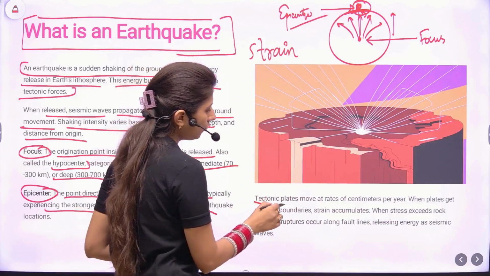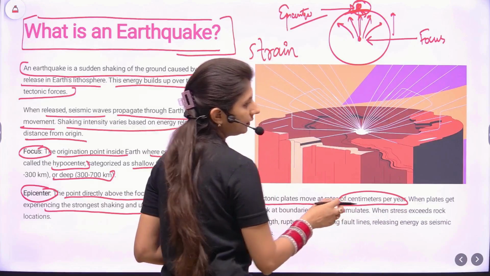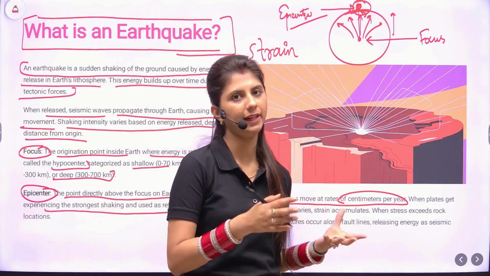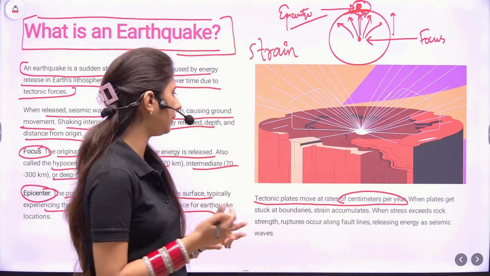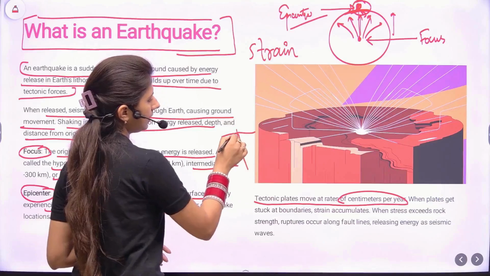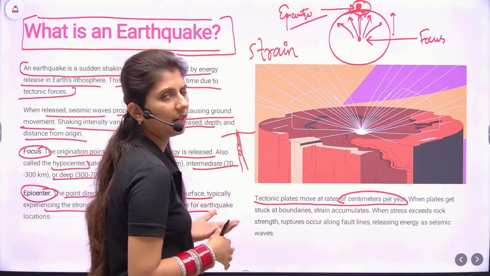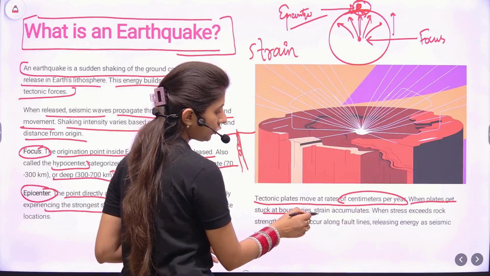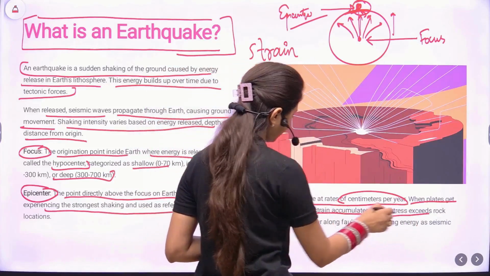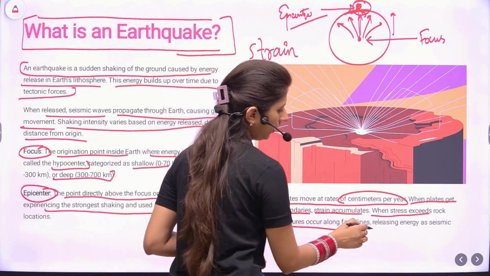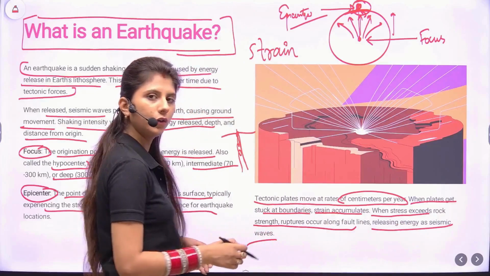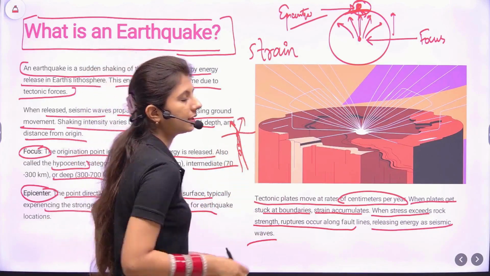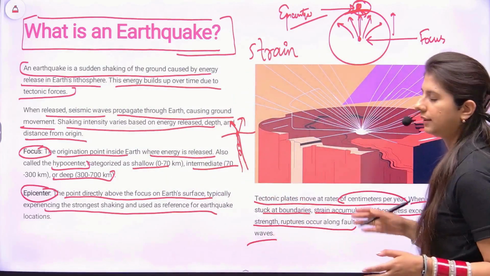Now tectonic plates move at rates of centimeter per year. All the plates, you know, the earth's crust is made up of multiple plates, some major plates and minor plates. These plates are in motion. Whenever any two plates meet, there is some stress, strain energy which is released, again causing earthquakes. When plates get stuck at boundaries, strain accumulates. When stress exceeds the rock strength, rupture occurs along fault lines, releasing the energy as seismic waves. Whenever a rupture occurs, a fault occurs, this energy is released, which causes the earthquakes. Don't worry, we'll be looking at each of these terms in detail in the upcoming slides.